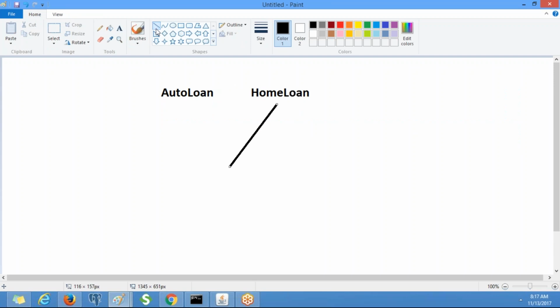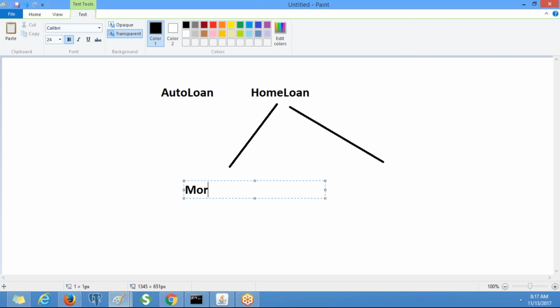Under home loan we have mortgage and equity. These two are child classes of this one.